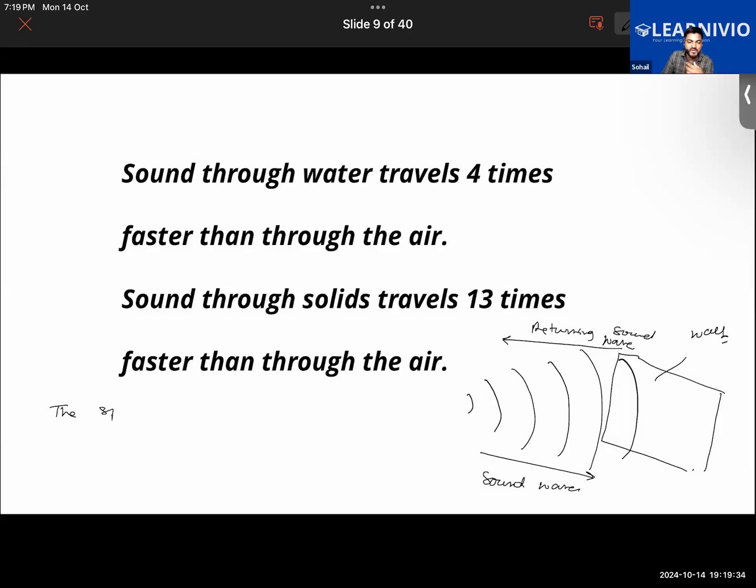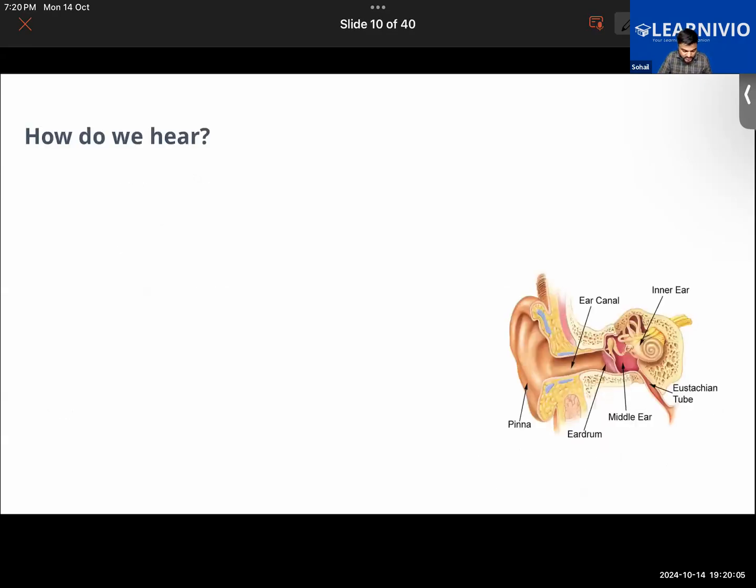Many times you guys have seen that if you were to go to a very high cliff or you are in a basement, you can hear your own sound multiple times. Ever happened with anyone? Yes, sir. So basically, reflection of sound will be taking place. And if the reflection takes place multiple times, you'll be hearing your own sound multiple times. If reflection happens 2 times, 3 times, 4 times, you will be hearing your sound 2, 3, or 4 times like that. So hope that clears that out.